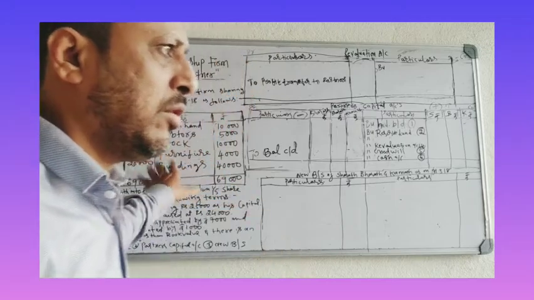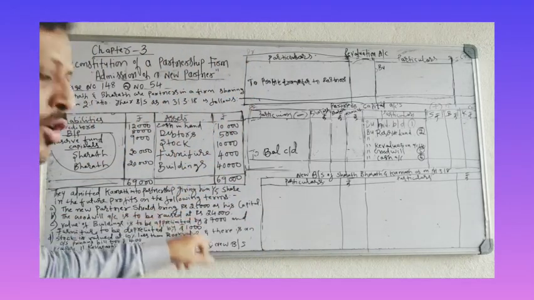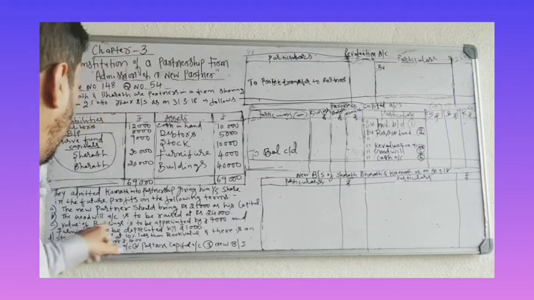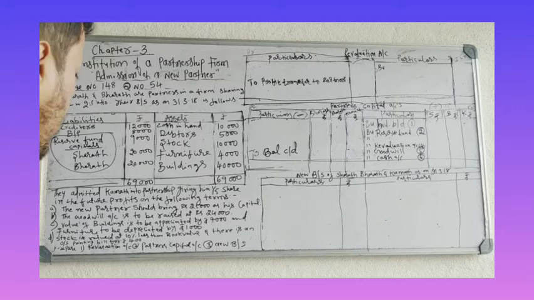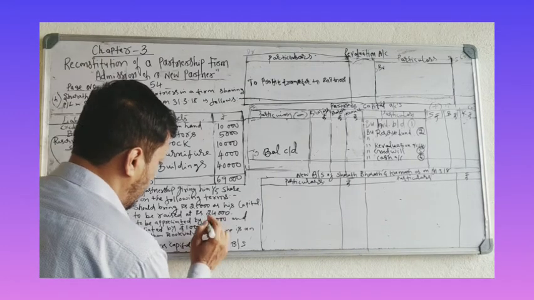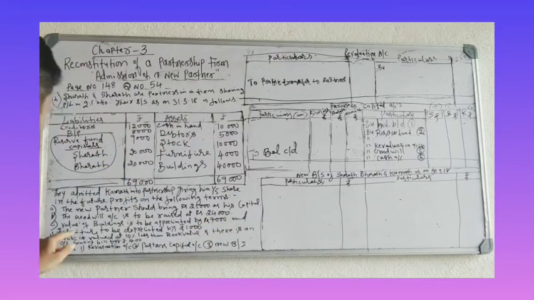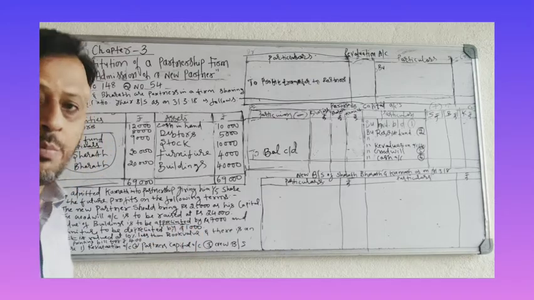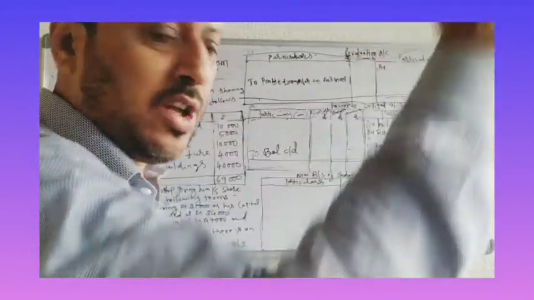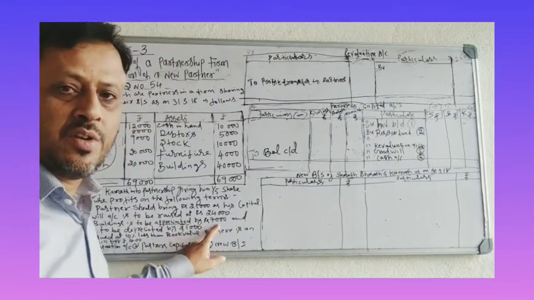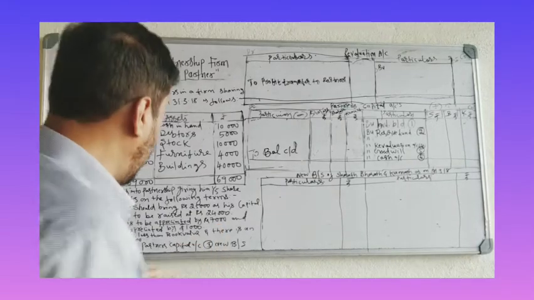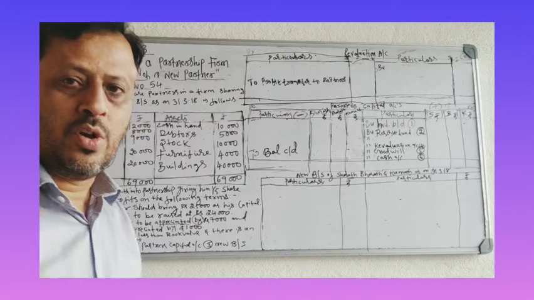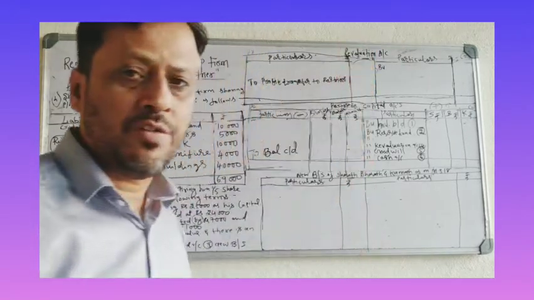So leave the goodwill adjustment. First adjustment is regarding the new partner bringing 25,000 rupees capital. Second adjustment is regarding goodwill raised. Come to the third adjustment, regarding revaluation of assets and liabilities. Value of building is to be appreciated by rupees 7,000. Appreciated means increase. By means you should not do any calculation. Take it directly in the revaluation account.